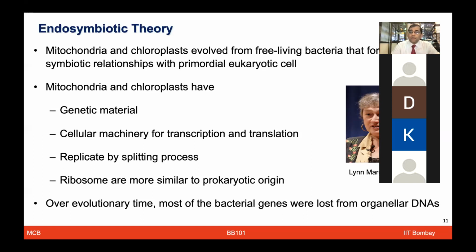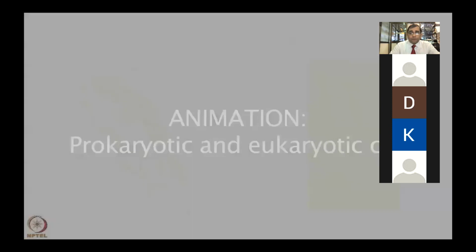Over the very long evolutionary time scale, some of these bacterial genes, which came as part of that bacteria, were lost, and only the useful components, which are involved in respiration or photosynthesis, remained in the eukaryotic cell. So, of course, we cannot totally prove this particular hypothesis or say it has all the evidences, but at least some partial evidences support that hypothesis.